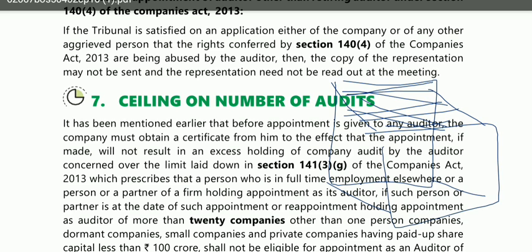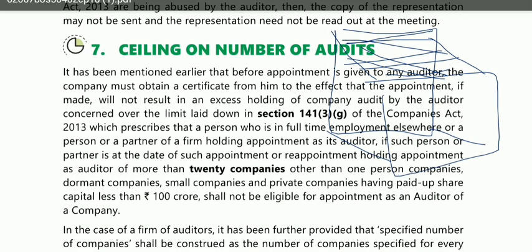It has been mentioned earlier that before appointment is given to any auditor, the company must obtain a certificate from him to the effect that the appointment, if made, will not result in an excess holding of company audit by the auditor concerned over the limit laid down in section 141, subsection 3, clause G of the Companies Act, which prescribes that a person who is in full-time employment elsewhere, or a person or partner of a firm holding appointment as its auditor, if such person is at the date of such appointment holding appointment of more than 20 companies other than OPC, dormant, small, and private, shall not be eligible for appointment as an auditor of a company. Never say that we could not understand anything.